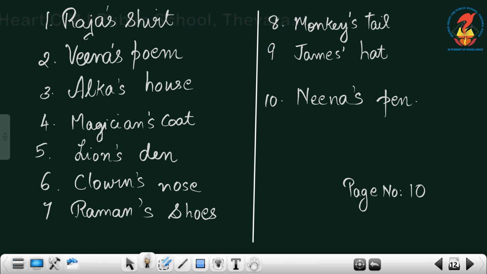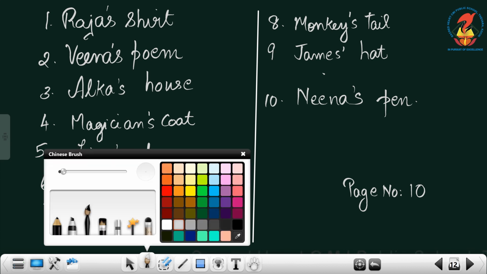Clown apostrophe S nose. Clown's nose. Then the shoes of Raman. Raman apostrophe S shoes. Then the tail of the monkey. Monkey apostrophe S tail.